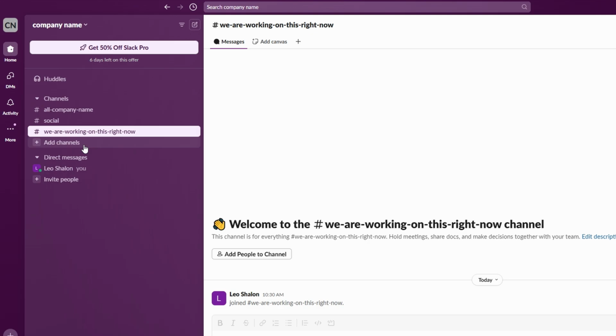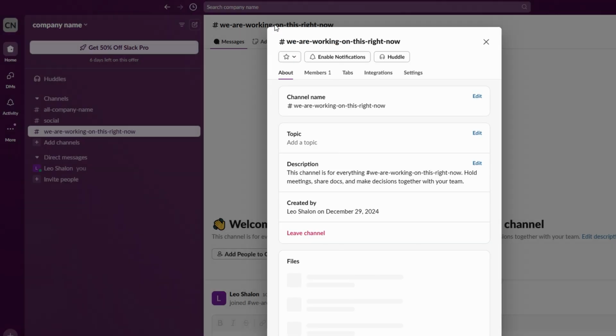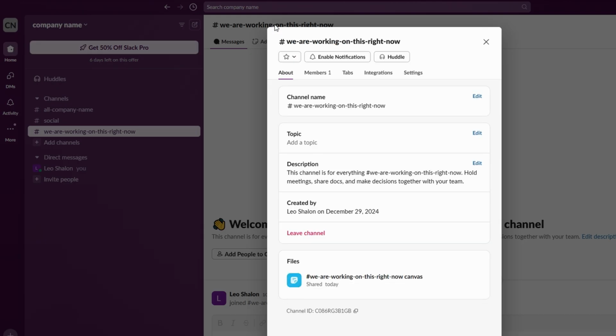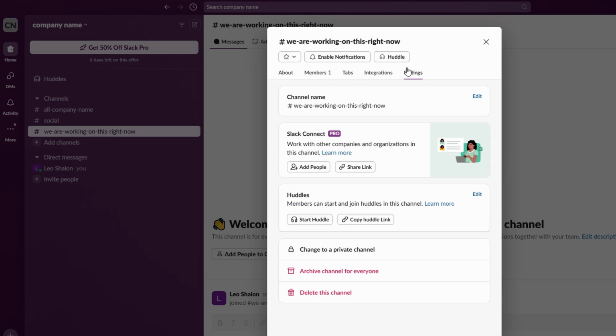Once your workspace is set up, it's time to customize it to fit your client's needs. This is where the magic happens. In the top left corner of your screen, you'll see the name of your workspace. Click on it, and from the drop-down menu, you can access your preferences, settings, and customization options.